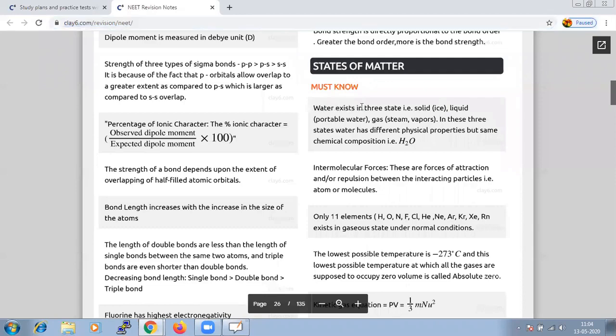When we say water, this is a universal example because it occurs in all three states, solid, liquid as well as gases. From this you should conclude that there will be different physical properties for water, but of course their chemical properties will remain the same.